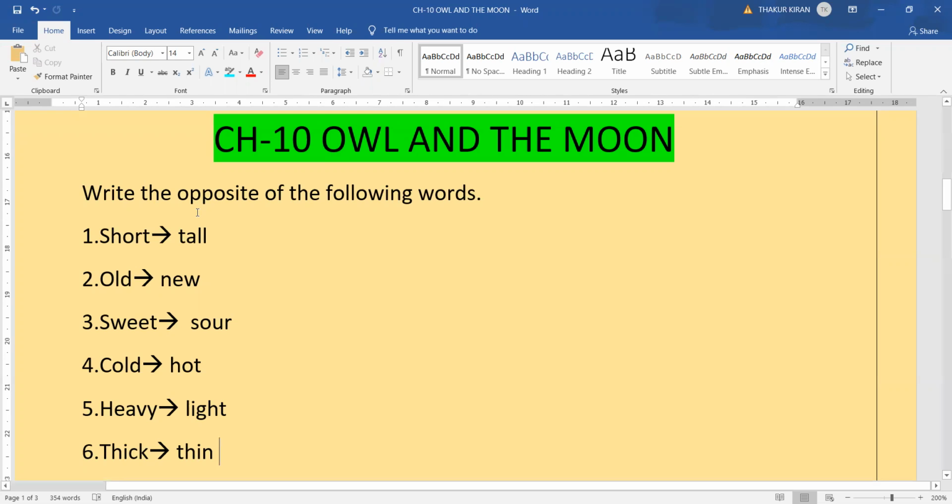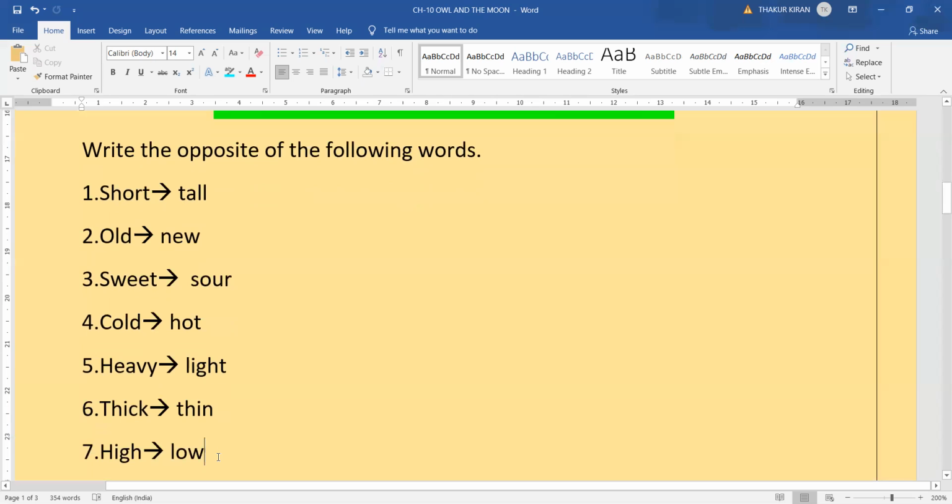So number one, short. What is the opposite of short? It is tall. Opposite of old is new. Opposite of sweet is sour. Opposite of cold is hot. Opposite of heavy is light. Opposite of thick is thin. And the last one, opposite of high is low.